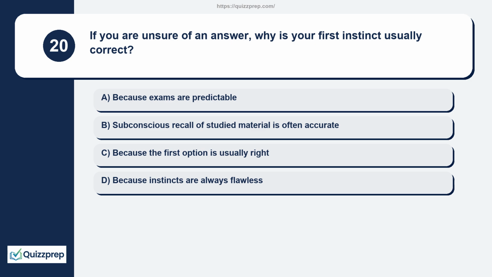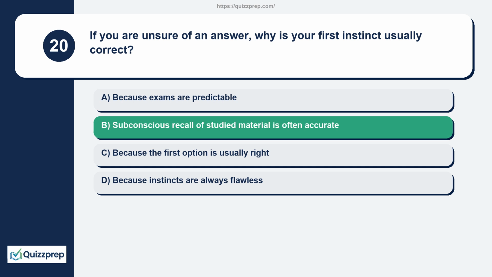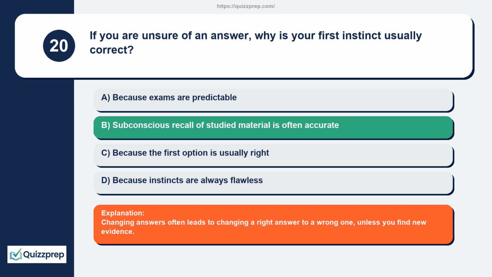Question 20. If you are unsure of an answer, why is your first instinct usually correct? Because exams are predictable. Subconscious recall of studied material is often accurate. Because the first option is usually right. Because instincts are always flawless. Changing answers often leads to changing a right answer to a wrong one, unless you find new evidence.